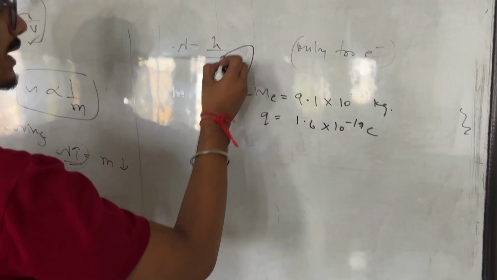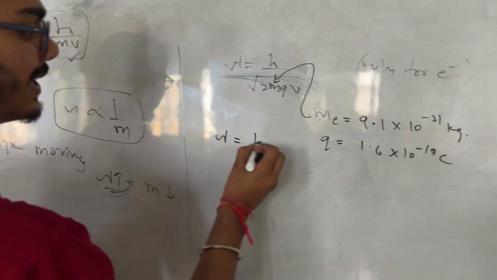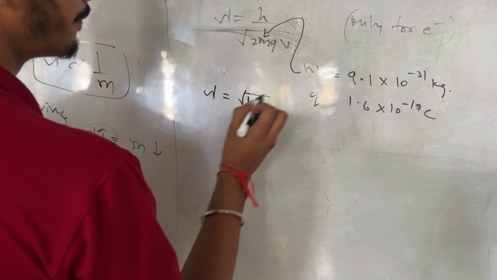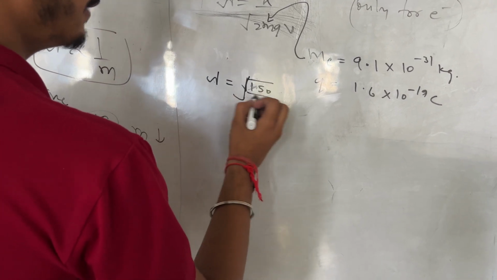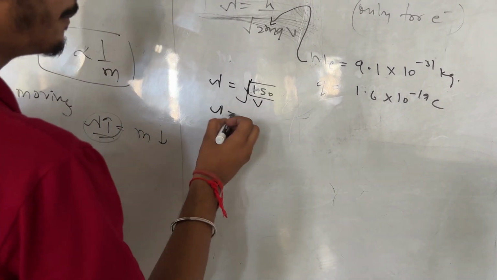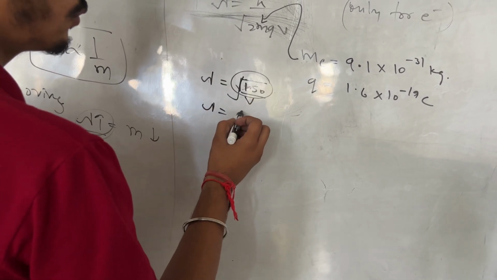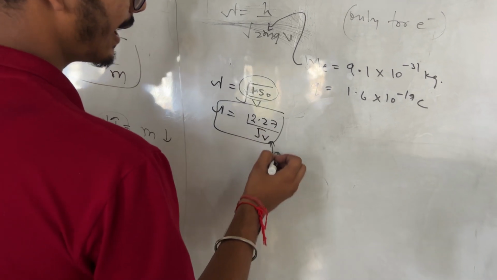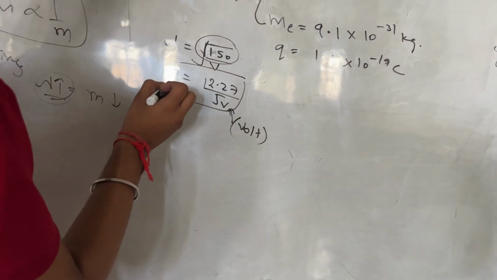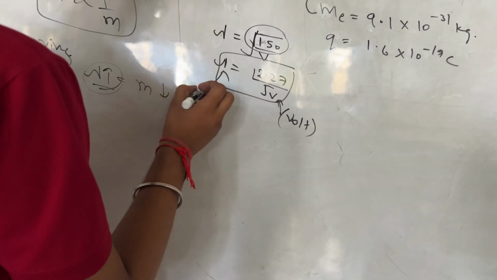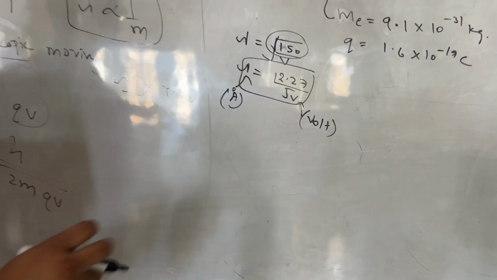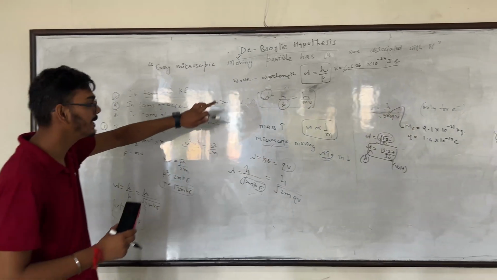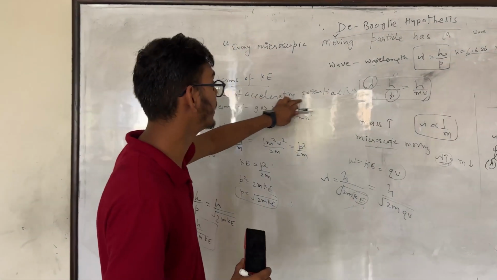When we substitute these values in this particular relation, we get lambda is equal to under root 150 by V. So lambda would be 12.27 by under root V, where V is the applied voltage in volt and lambda is the de Broglie wavelength in terms of angstrom. So this is about case number 2, when we talk about the de Broglie wavelength in terms of the accelerating potential.